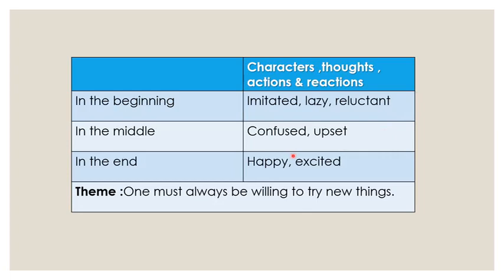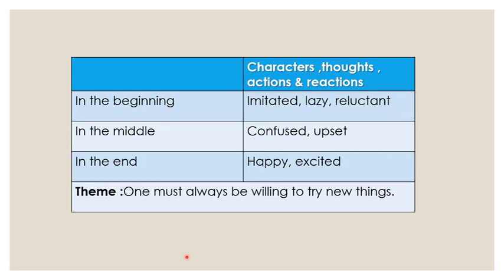Finally, lines that showed they feel happy when they enjoy themselves on the tree, being imaginary pirates and exploring nature, that we have seen in the story. Correct? So it was a really good ending. This is what inferring theme means: we can conclude the theme from actions and reactions. The theme is simply: one must always be willing to try new things. That's the real message we get from this story.